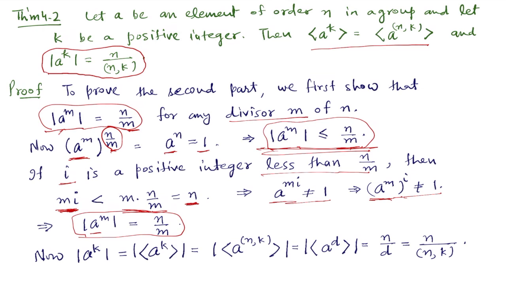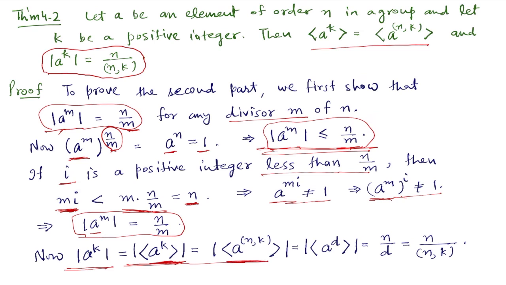Now the order of a to the power k, we know, is equal to the order of the cyclic group generated by a to the power k, because the order of a cyclic group and the order of its generator are both the same. So by the first part, the cyclic group of a to the power k is the same as that of a to the power GCD of n and k.